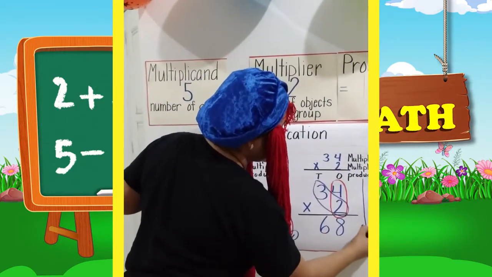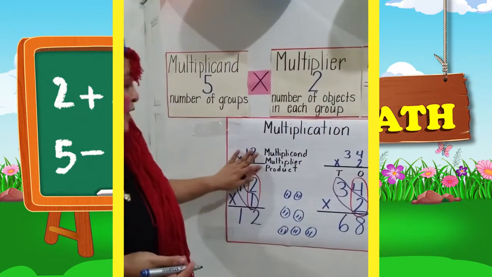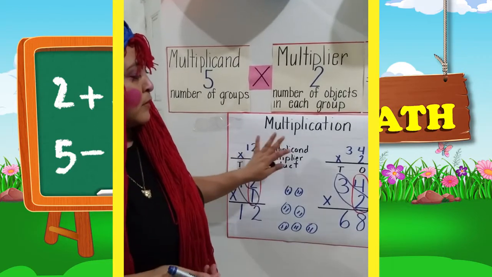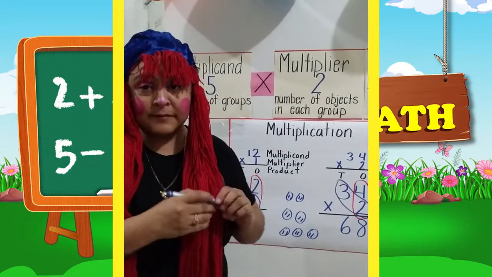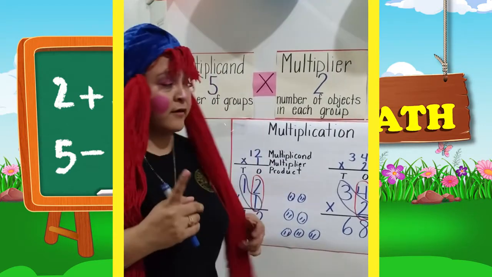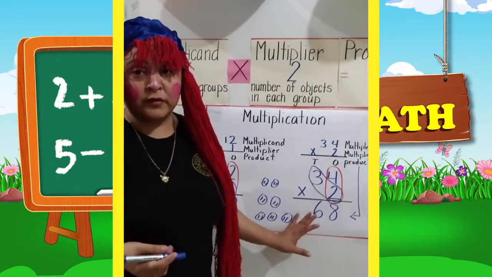See? This is the product. And this is how we multiply a 2-digit multiplicand with 1 multiplier. And this here is multiplying using the algorithm method.